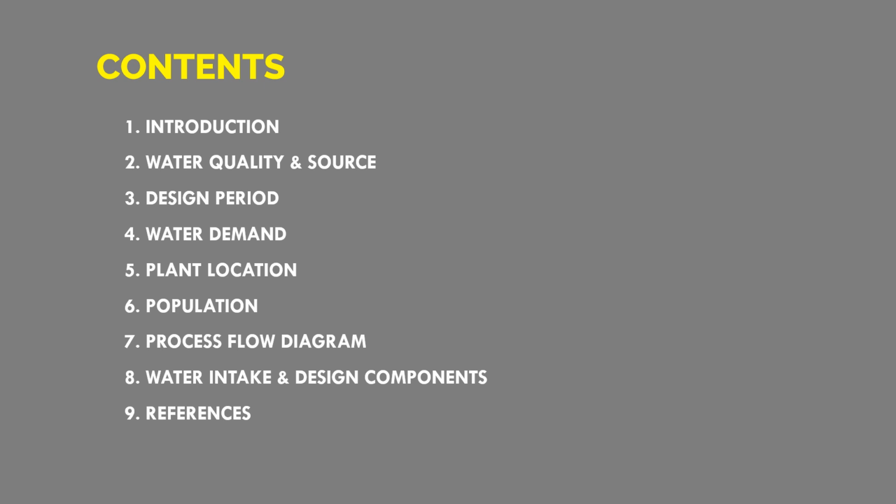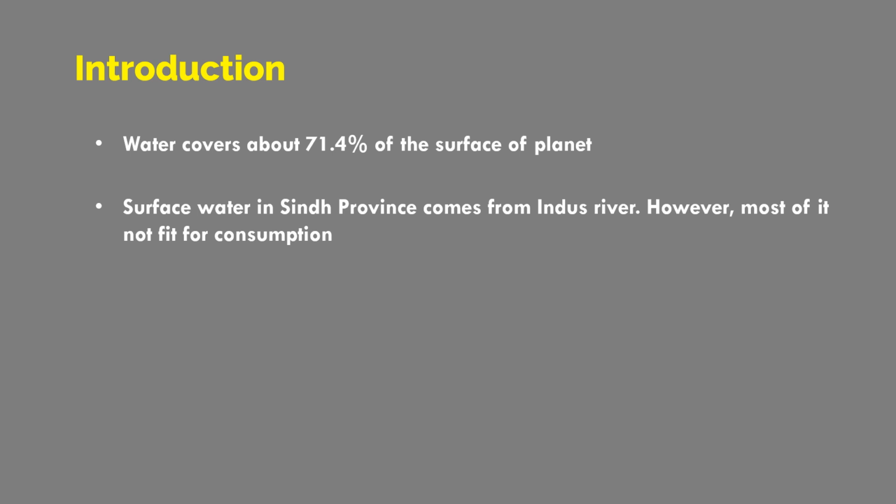So, let's have a look at the contents of the presentation. First, we go through the introduction, then water quality in source, design period, water demand, plant location, population, process flow diagram, water intake and design components, then the references. In the very first slide, as we already know, water covers about 71.4% of the surface of the planet. Surface water in Sindh province comes from the Indus River, however, most of it is not fit for consumption.